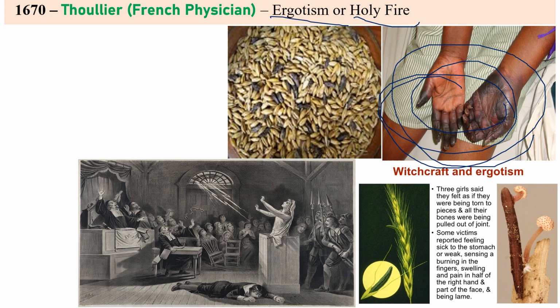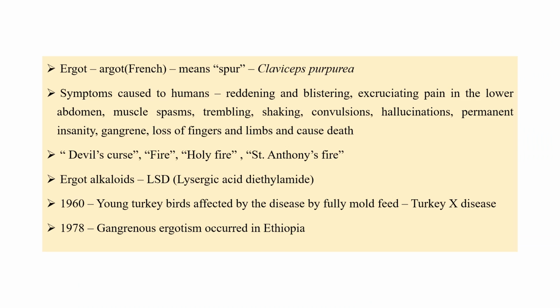Ergotism, holy fire or Saint Anthony's fire, various names. It was first discovered by a French physician, Tulasne. He's actually a doctor. Ergot, or argot, is a French word which means spur. Ergot is mainly caused by Claviceps purpurea. People at the time used to believe, as I told you, that it was a devil's curse, God's curse. Those who were doing wrong things or sins, God gave such a disease. It can also be called fire or holy fire. As I told you, in the infected persons, especially the limbs, hands and legs, look like fire. That's why it's called holy fire or Saint Anthony's fire.